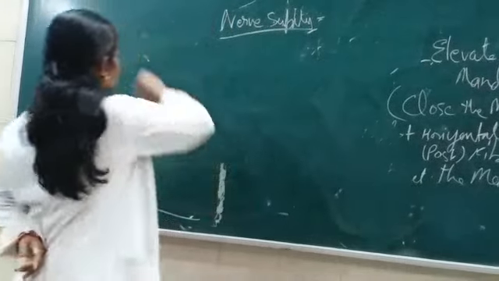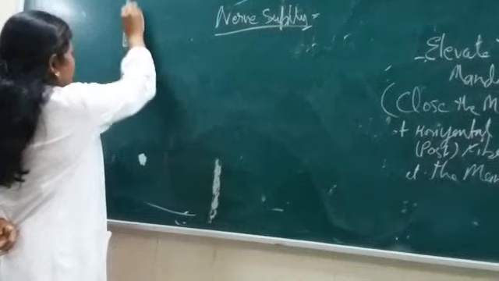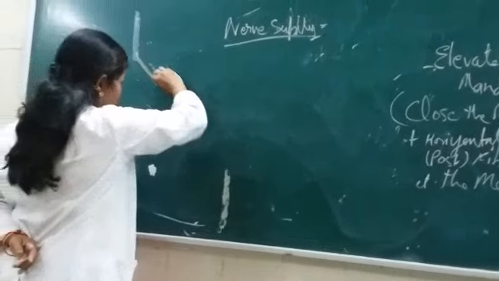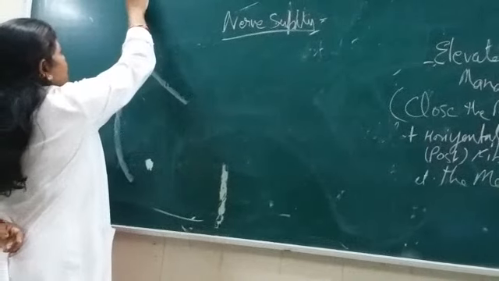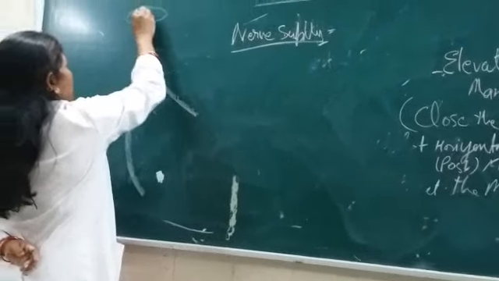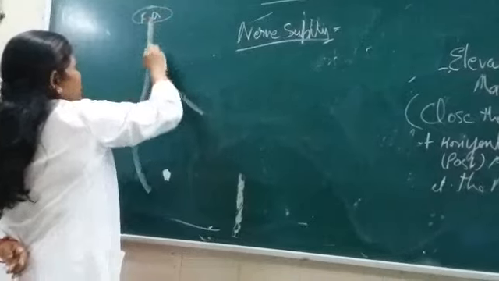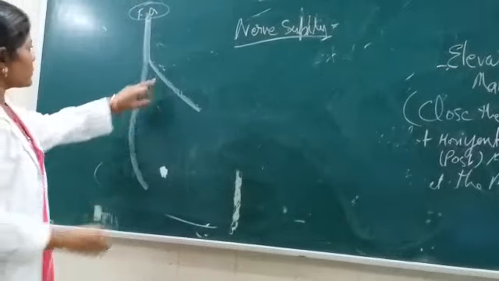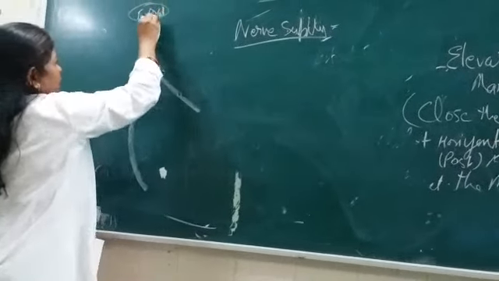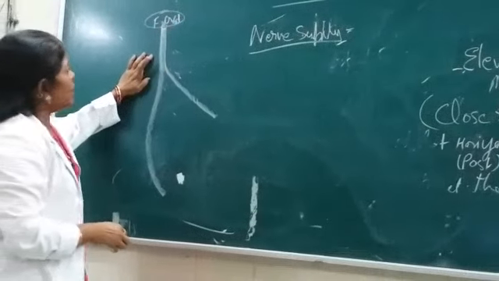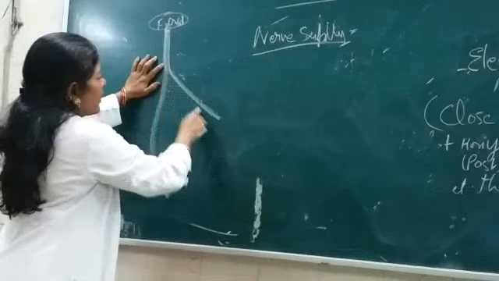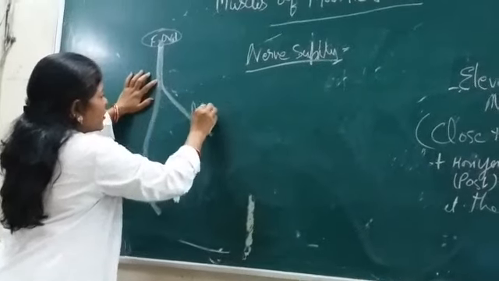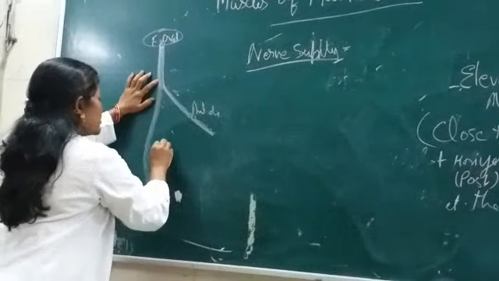The mandibular nerve has a common trunk, and after that it is divided into the anterior and posterior division. It is emerging from the foramen ovale. After emerging from the foramen ovale, there is a common trunk where the sensory and motor branches are mixed, and then it divides into the anterior division and the posterior division.